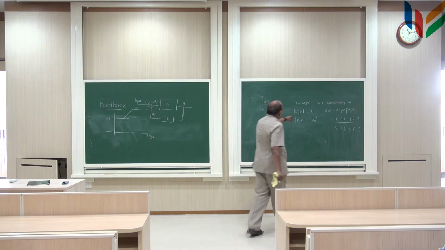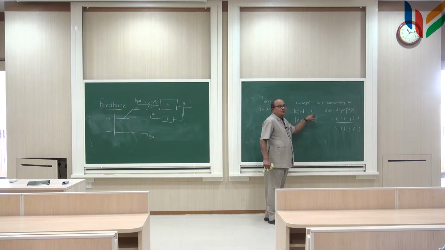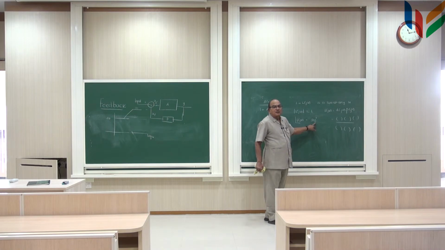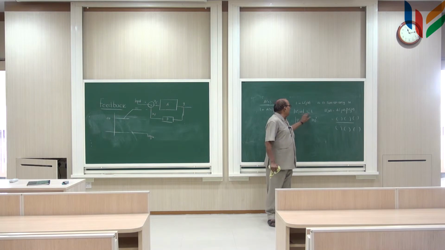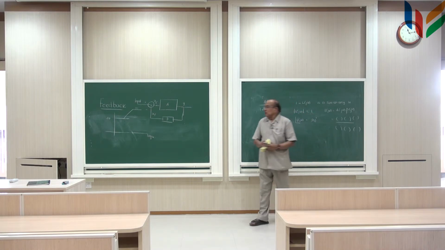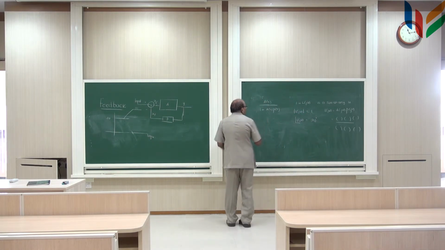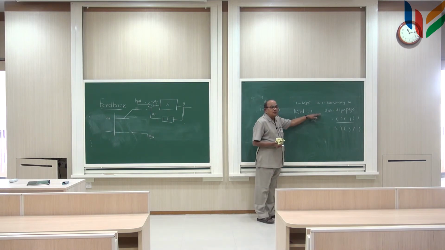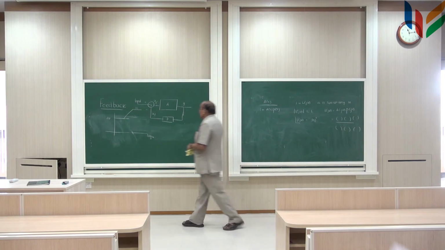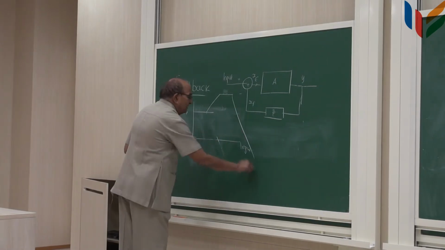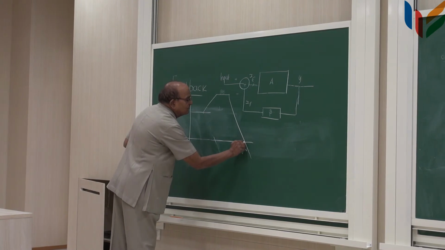Our condition is that the transfer function magnitude should never be equal to 1, or if it happens to be 1, then at that point I should not have angle equal to 180. Okay. So, first let me check where this is happening. What does 1 here mean? When you take logarithm of this, 1 becomes equal to 0 dB. So, see what are the frequencies at which this function goes to 0.